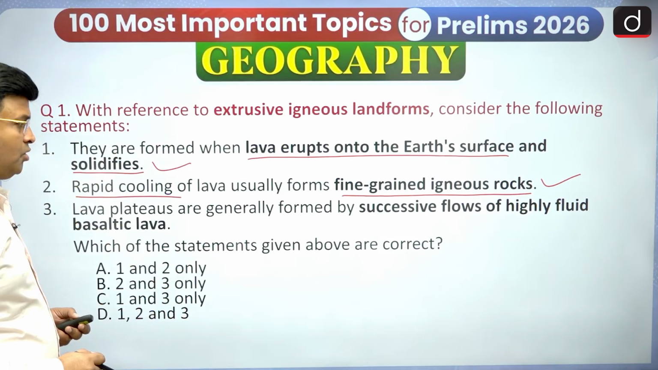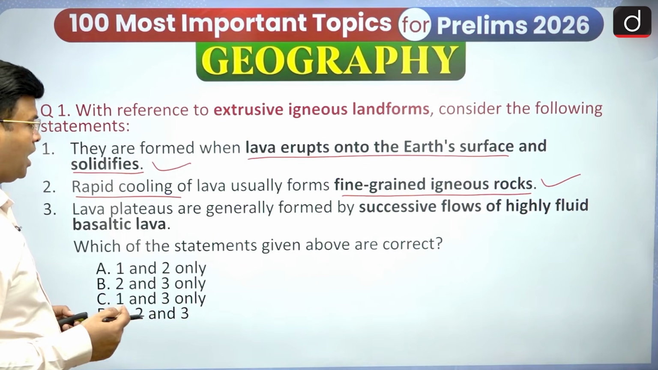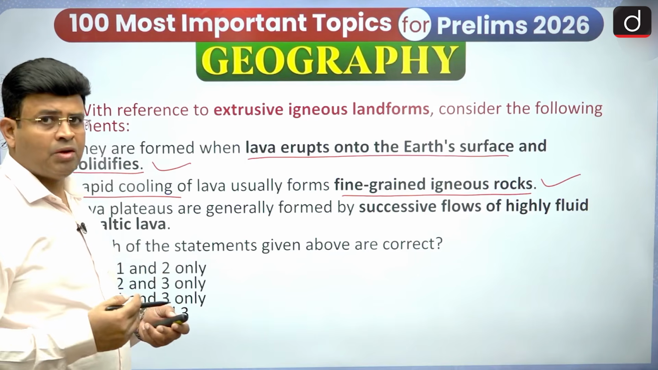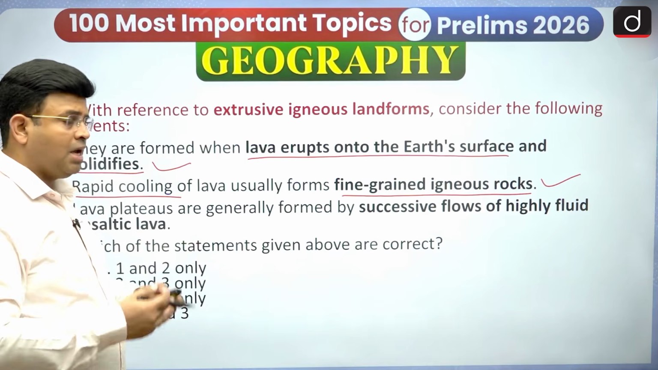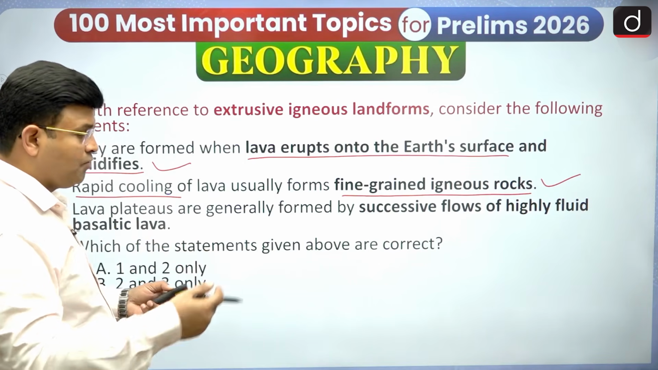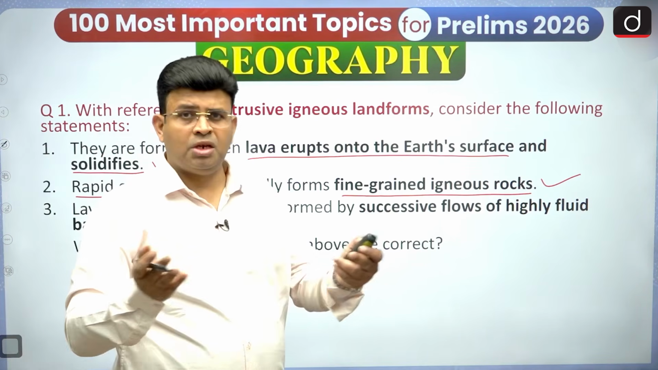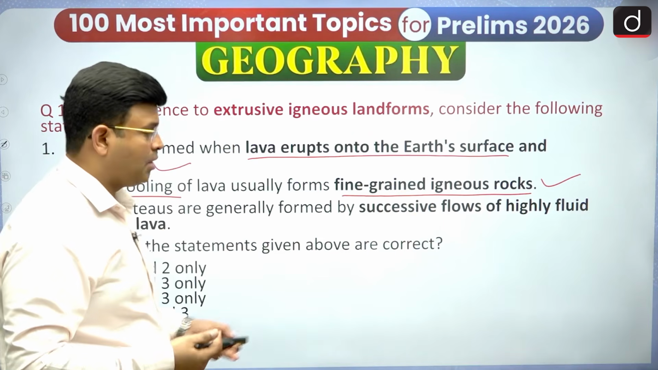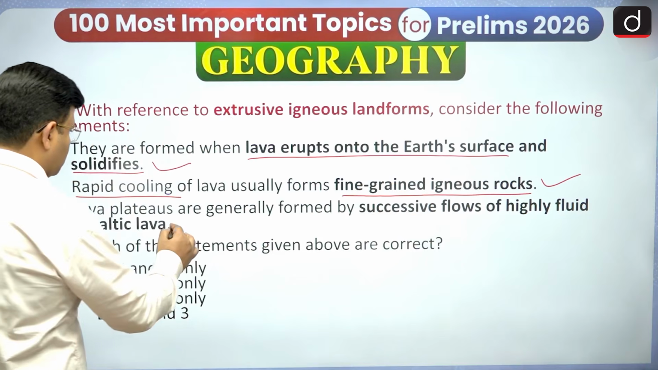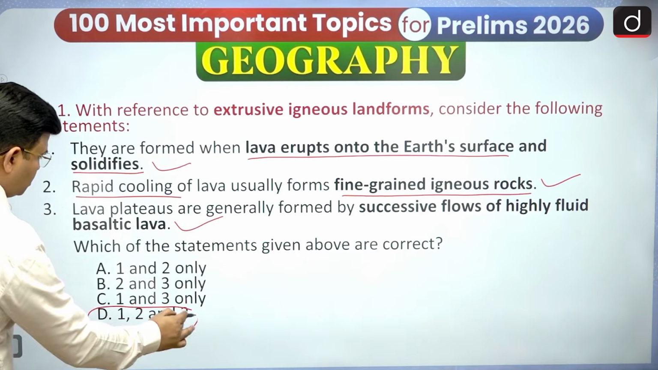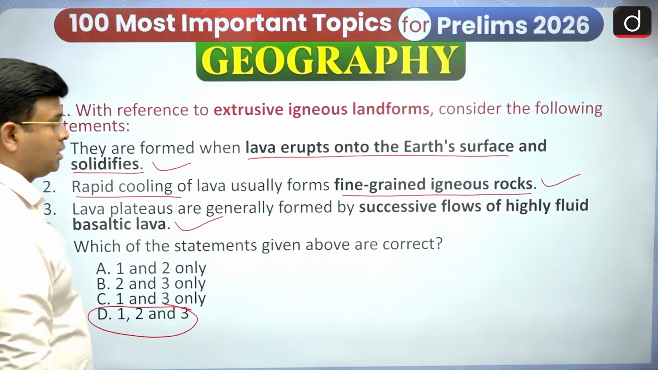Lava plateaus are generally formed by successive flows of highly fluid basaltic lava. Yes, our Deccan lava plateau or any lava plateau, when I say highly fluid, means very liquid. So when it flows in successive flows, like in the Deccan lava plateau, there are layers of lava that have come successively. Therefore, a lava plateau has been formed. So this statement is also correct. So here we can say that statements 1, 2 and 3 all are correct.